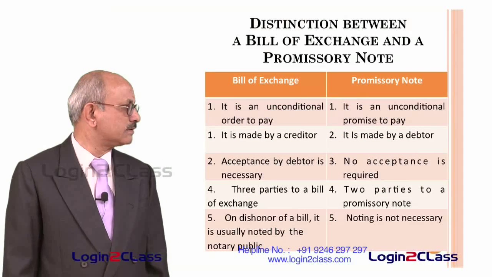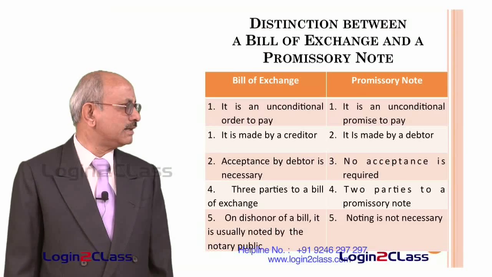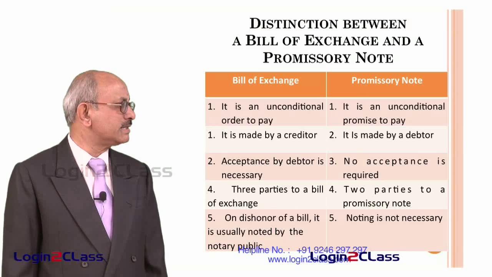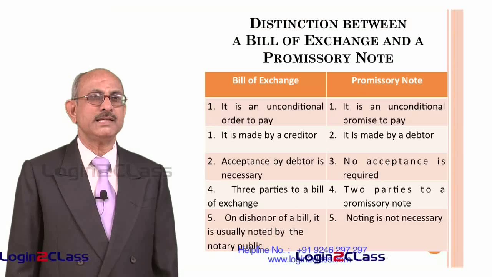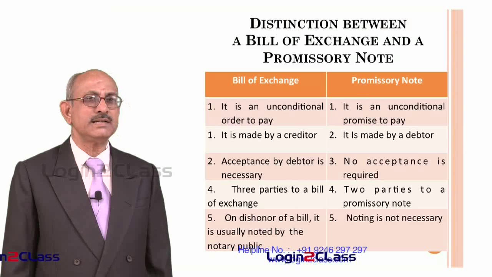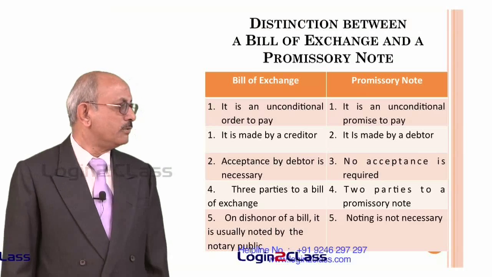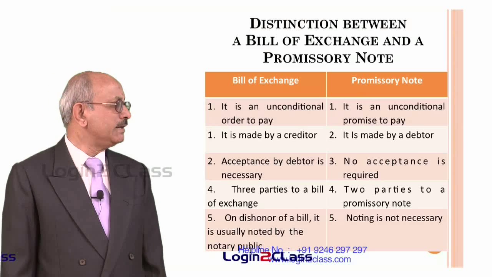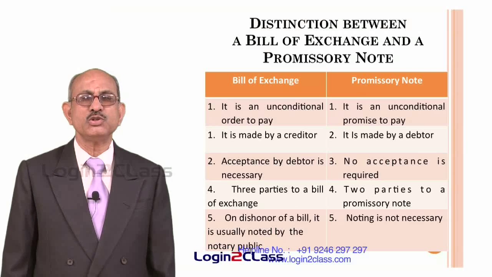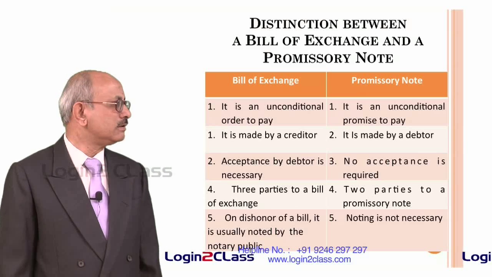So, now let us try to understand what differences are there between a bill of exchange and a promissory note. First of all, we have seen that a bill of exchange is an unconditional order to pay, whereas a promissory note is an unconditional promise to pay. That means in the case of a bill of exchange, the drawer of the bill is making an unconditional order to somebody else to pay the money mentioned on the bill of exchange, whereas in the case of a promissory note, the maker himself makes an unconditional promise to pay on a particular date a certain sum of money to a particular person or his order.